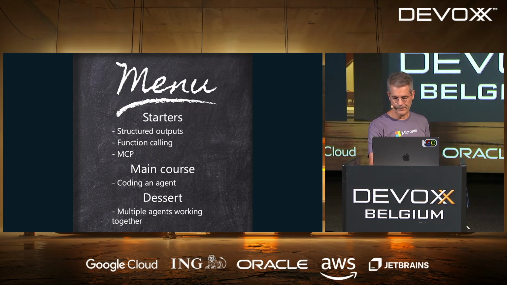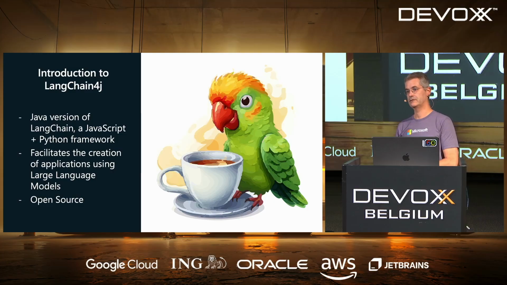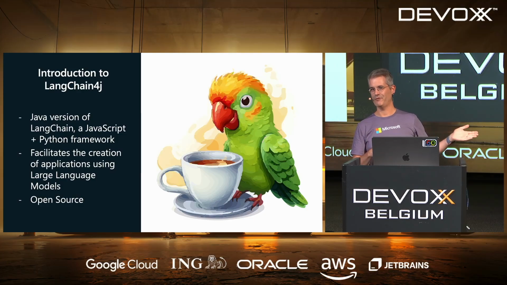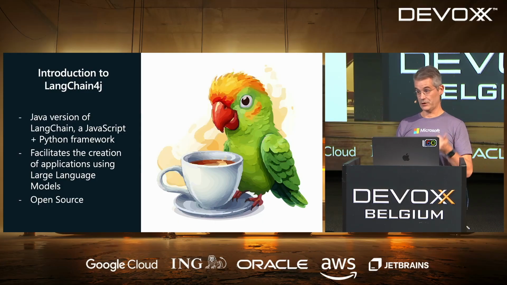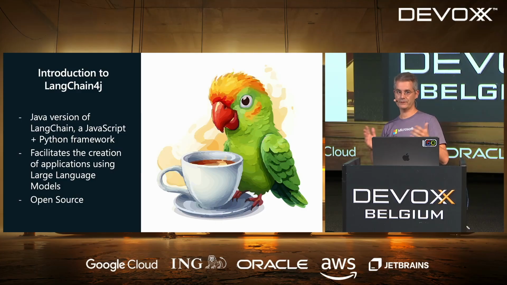So let's get started. We're going to use LangChain4j, one of the main frameworks for AI in Java with Spring AI. Like I said, half of the talks are about MCP, the other half is about LangChain4j, or sometimes both. LangChain4j is a port to Java of LangChain, which is a popular AI framework in JavaScript and Python. The goal is to help you create AI-based applications in Java, and it's open source, done by a community of many people, from Red Hat, Oracle, Google, and Microsoft.